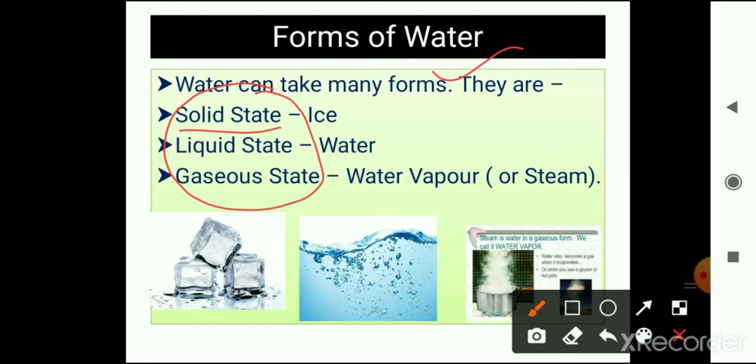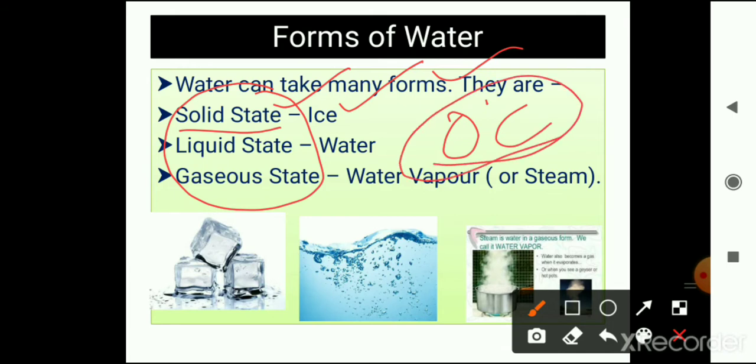So water can take all these 3 forms: solid state, solid form, which is ice. And what is the freezing point of the water? It is 0 degree Celsius. At 0 degree Celsius, water turns into ice. It takes the form of ice.